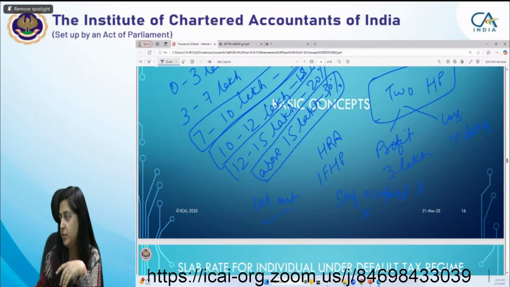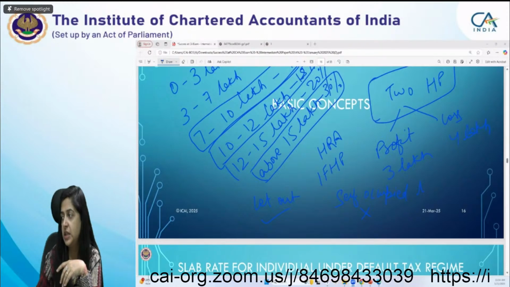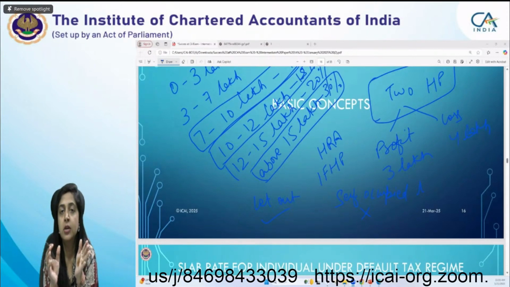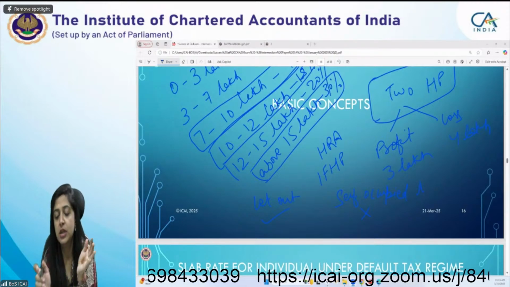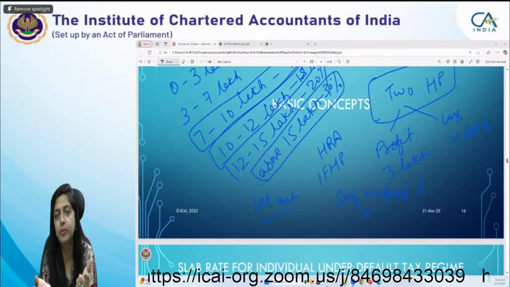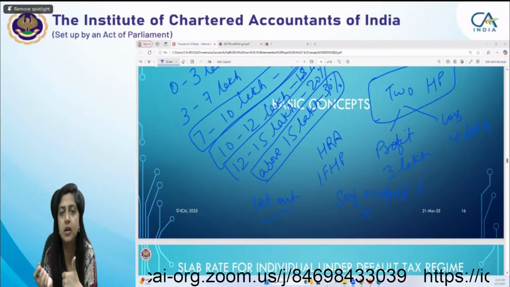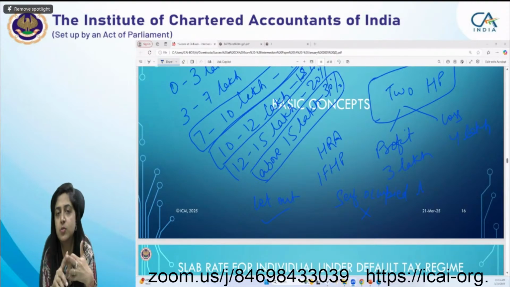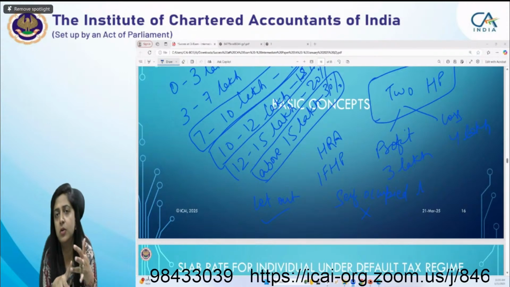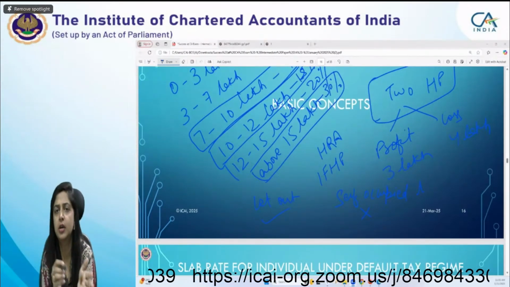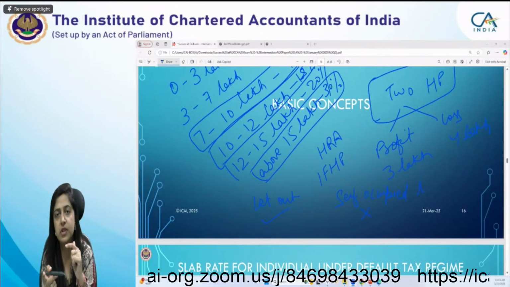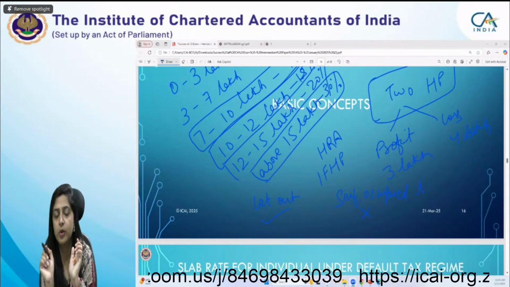Very good, Manav. So I can say in short, if you are under the default tax regime, then you will never get a loss in case of a self-occupied property, because there is only one reason for getting a loss, that is your interest deduction. Otherwise, municipal tax is not allowed. Your 30% deduction for NAV is not allowed. Only the interest deduction is allowed up to 30,000 or 2 lakh under normal provisions.